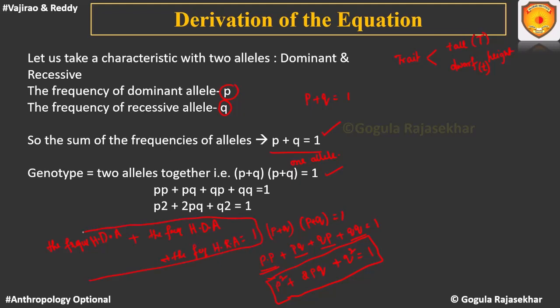This is what is your Hardy-Weinberg equation. So let us make the genotypic table for it in order to understand it in a better manner.